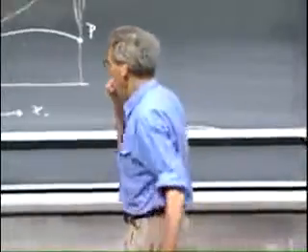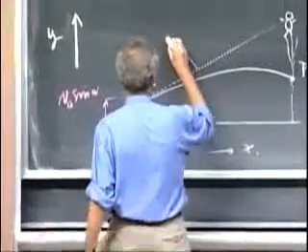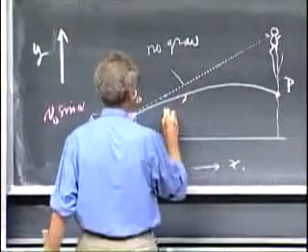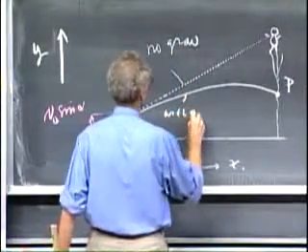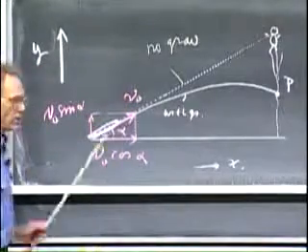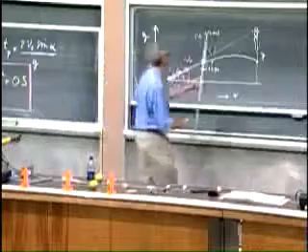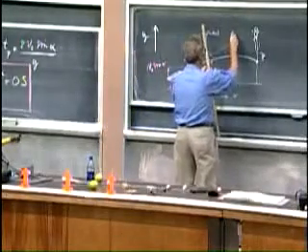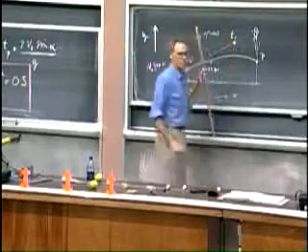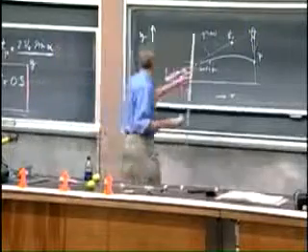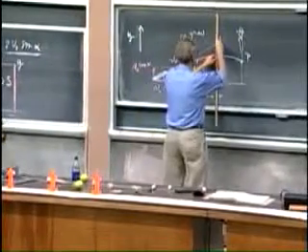I asked the following question. This would be the trajectory with no gravity, and this is the trajectory with gravity. We can both agree on that. At a certain moment, t1, let us assume that the golf ball would have been here without gravity. Then I know exactly where it is with gravity. It must be exactly here,